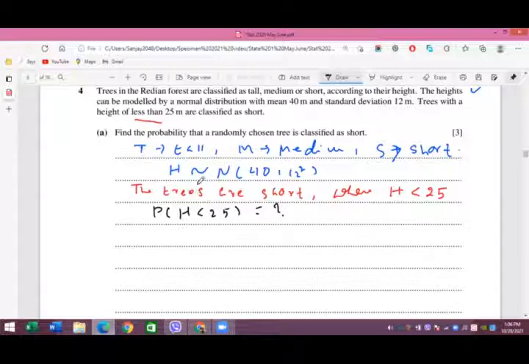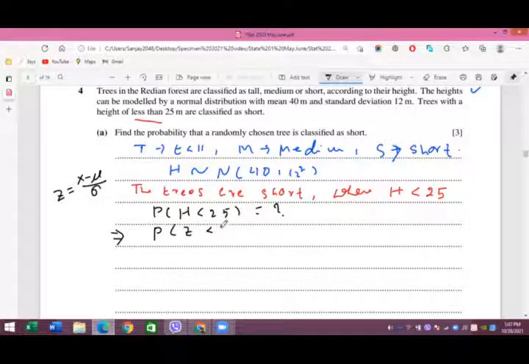Height is the variable, and we standardize this. When you convert that into Z, you know that Z, the standard normal variate, is x minus mu divided by sigma, where mu is the mean and sigma is the standard deviation.